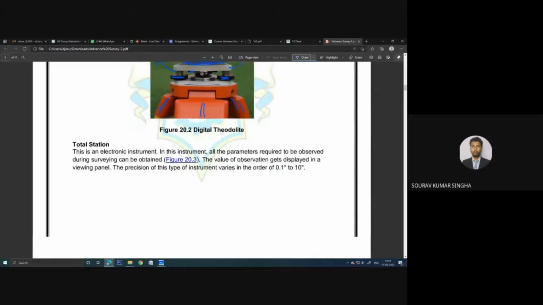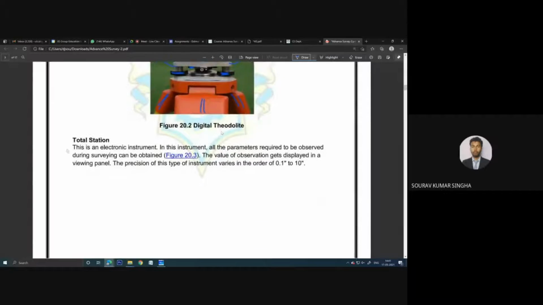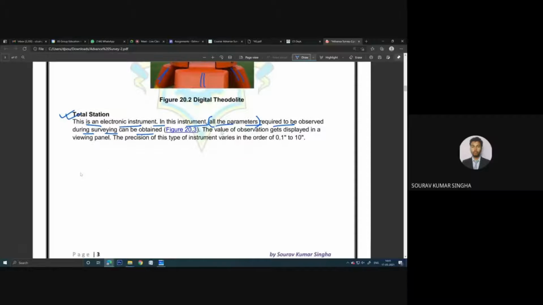Now coming to the total station. I have told you about this total station. This is an electronic instrument. In this instrument, all the parameters required to observe during surveying can be obtained. So you can see all the parameters. All the parameters means it may be a point, several points.